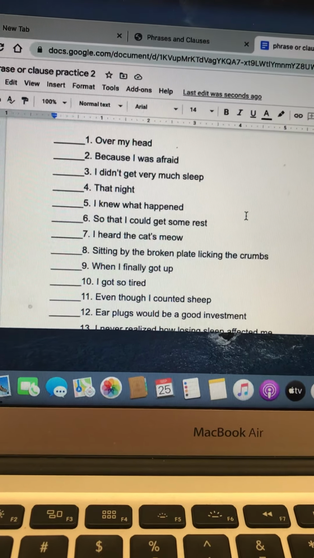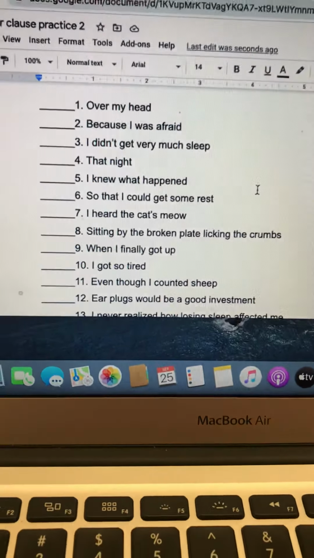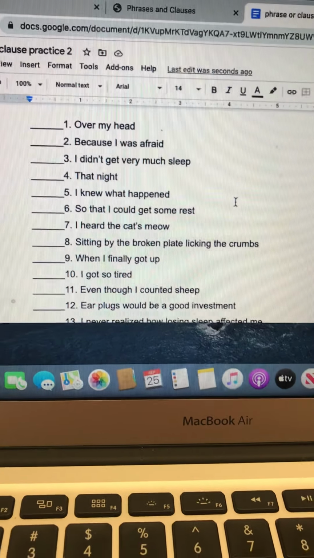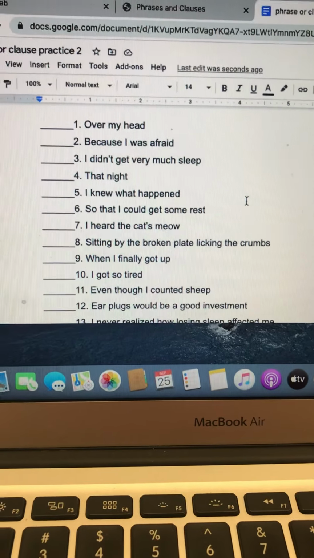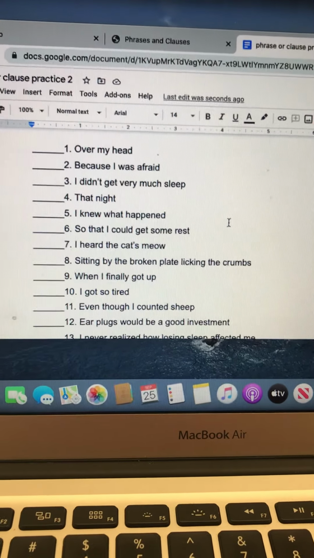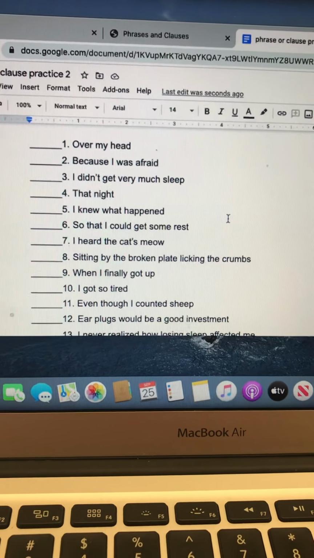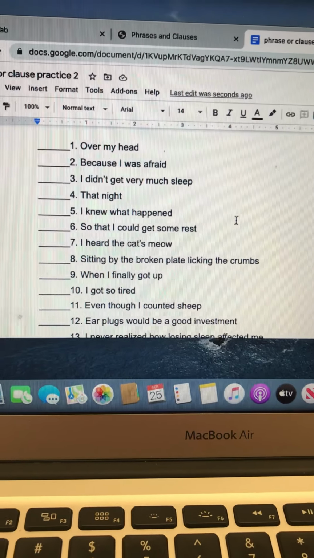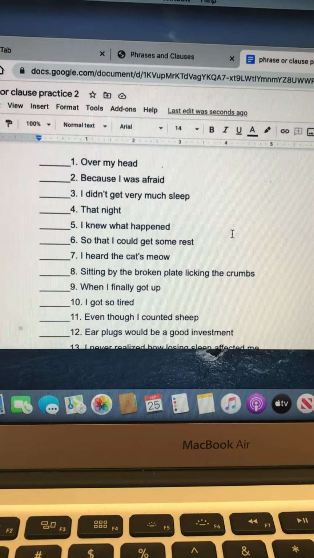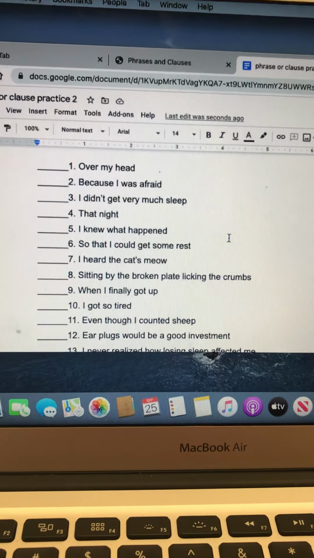If it is a phrase, it's going to be missing something. It's either missing its subject or it's missing its predicate, or it could be missing both. If it's a dependent clause, it has a subject and verb, but it doesn't stand alone. It doesn't make sense by itself. It's missing something. You have more questions when you get finished with it. If it's an independent clause, it's the same thing as saying it's a sentence. It has a subject and a verb, makes sense alone.